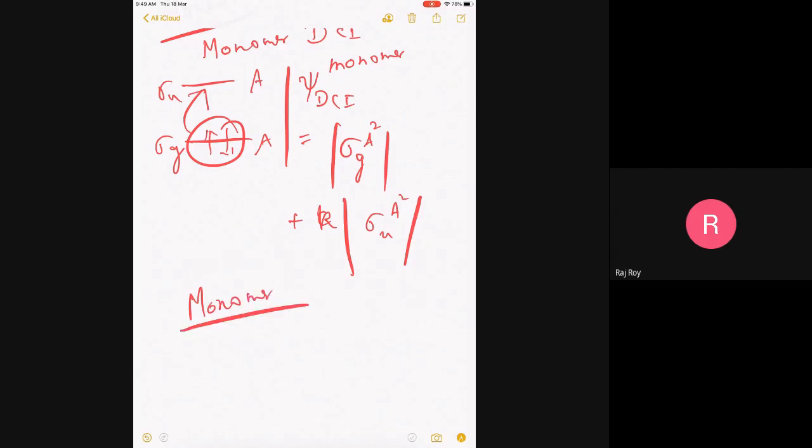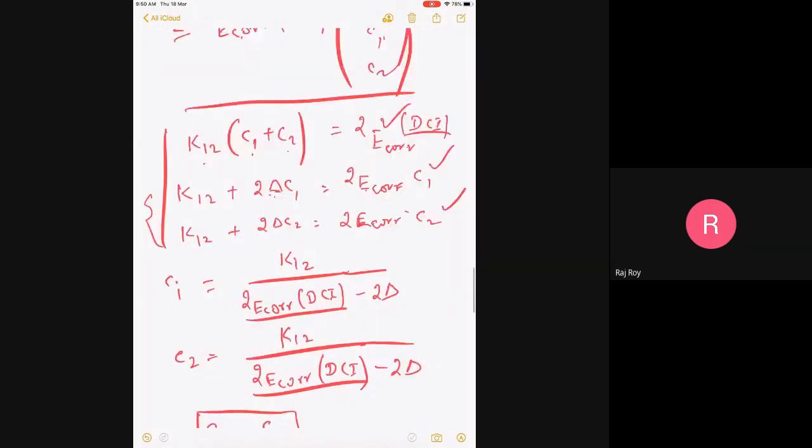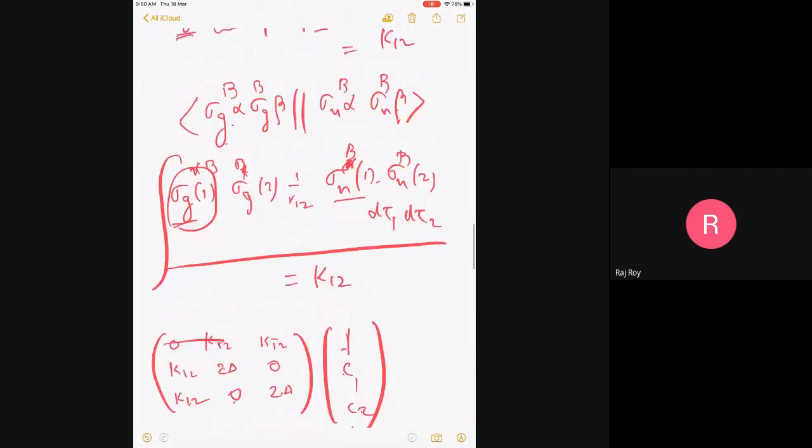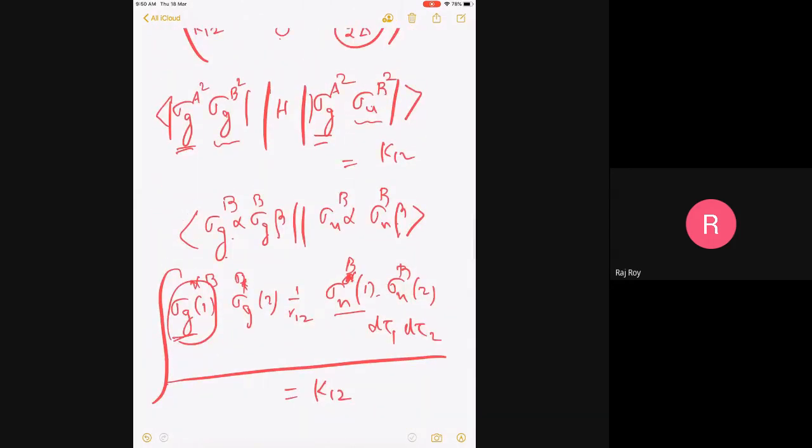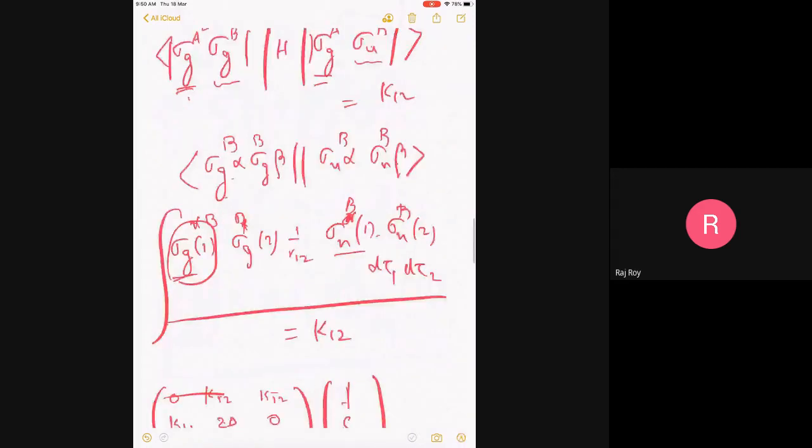Please remember, what are the integrals that you require? It's a 2 by 2 problem. One is, of course, the sigma G A squared itself with it. That's a Hartree-Fock. That will become 0 because when I subtract the Hartree-Fock energy, it will become 0. Then Hartree-Fock to doubles or doubles to Hartree-Fock, complex conjugate, and doubles to itself. The integrals that I have given you, the C1, C2, and the K12 and 2 delta already include this. Even though they look like 4 electron integrals, this is actually K12.